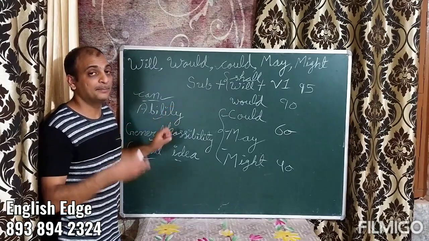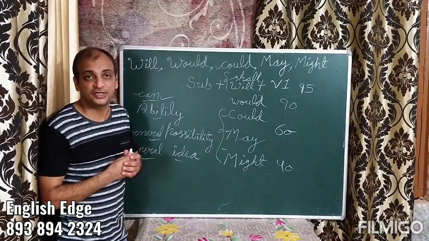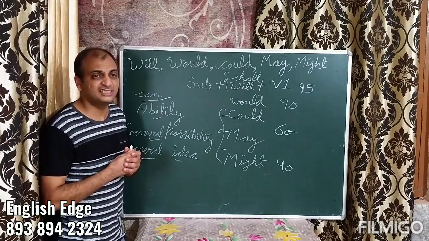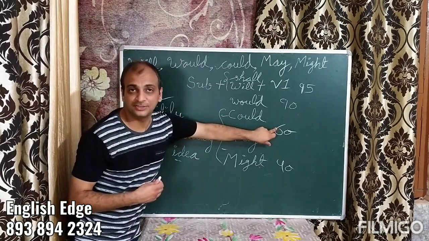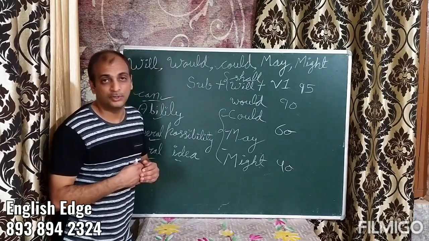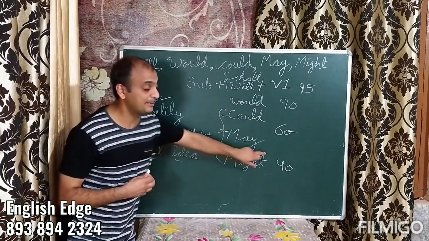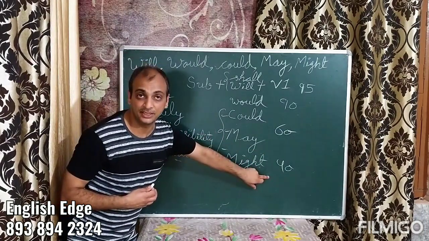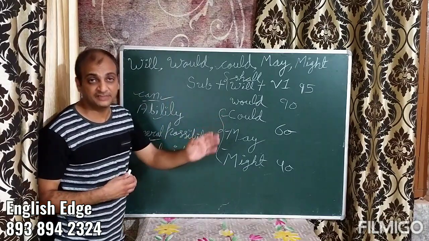However, for example, you are standing at a railway station, you have been waiting for the train and you would say, oh, it seems, I feel, the train could be late today. Oh, it hasn't arrived. Oh, it seems the train could be late today. Train may be late today. Train might be late today. I would not say the train can be late today because I'm being very specific.